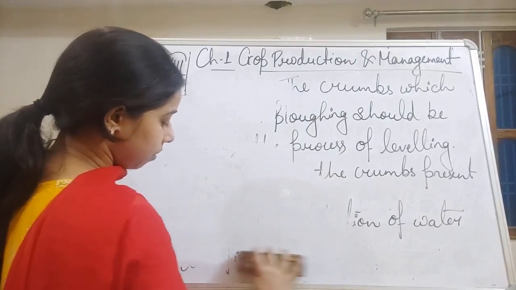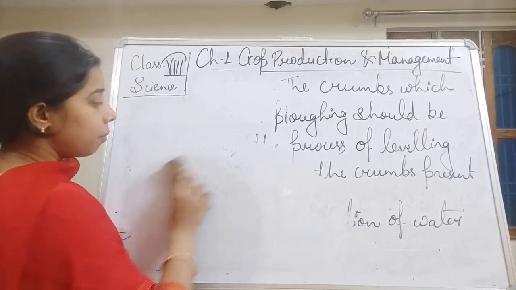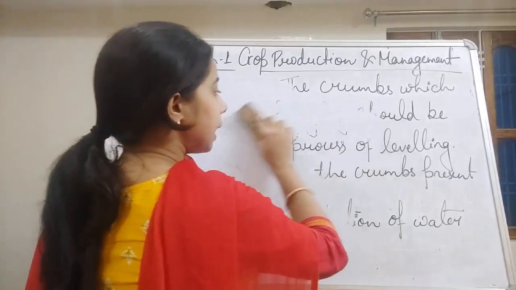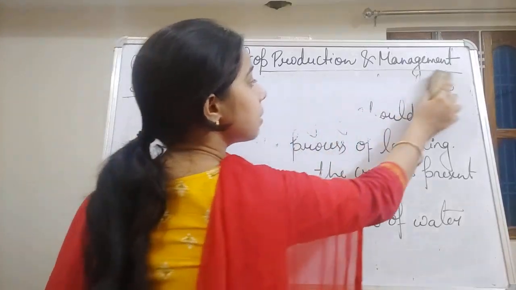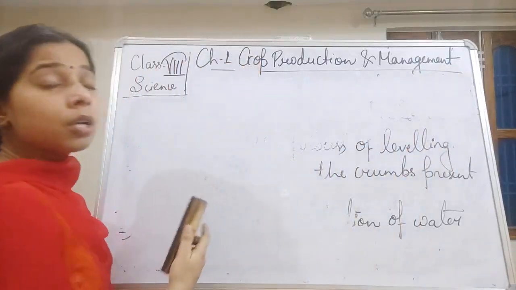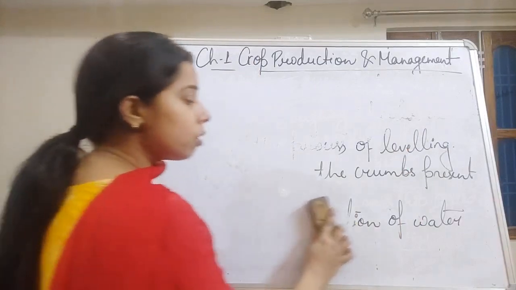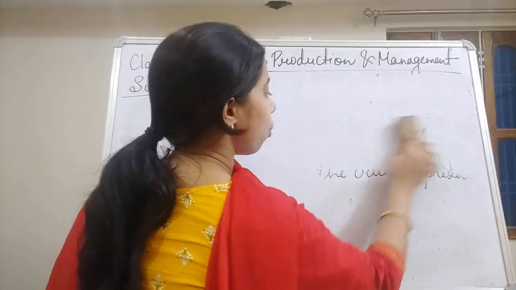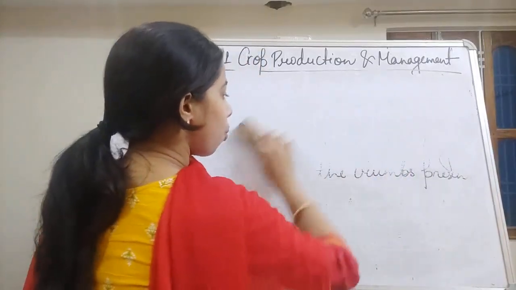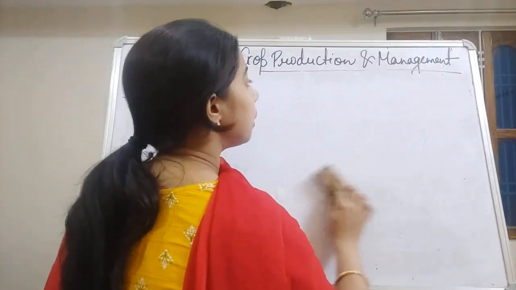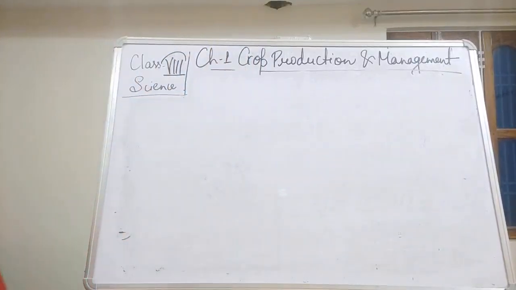Selection and sowing of the seeds is an important one, because when we say sowing of the seed, I hope you have understood sowing, but before sowing we should select what kind of seed is required, what kind of seed we should choose.